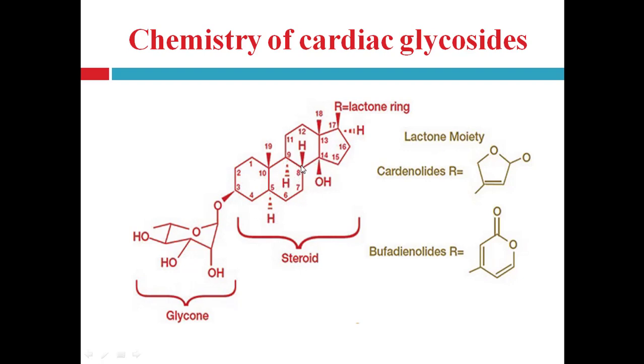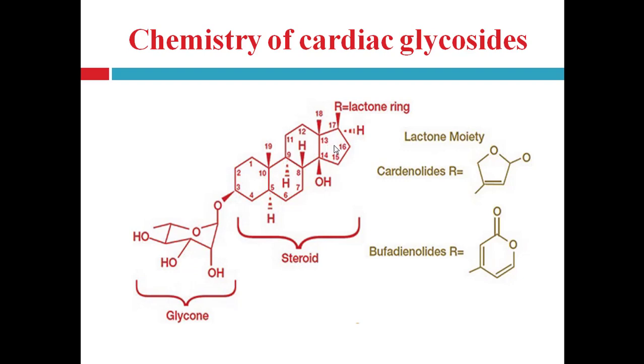So in digitalis glycosides, this is ring A, B, C and D. Ring A and B as well as C and D rings are cis fused.